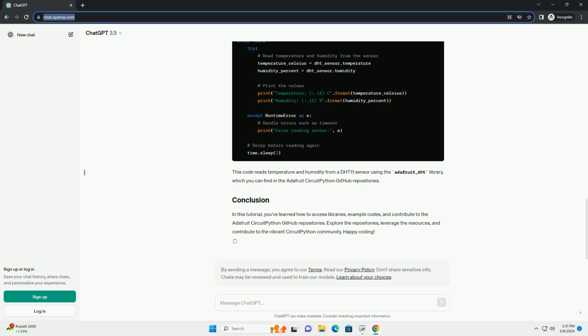In this tutorial, you've learned how to access libraries, example codes, and contribute to the Adafruit CircuitPython GitHub repositories. Explore the repositories, leverage the resources, and contribute to the vibrant CircuitPython community. Happy coding!